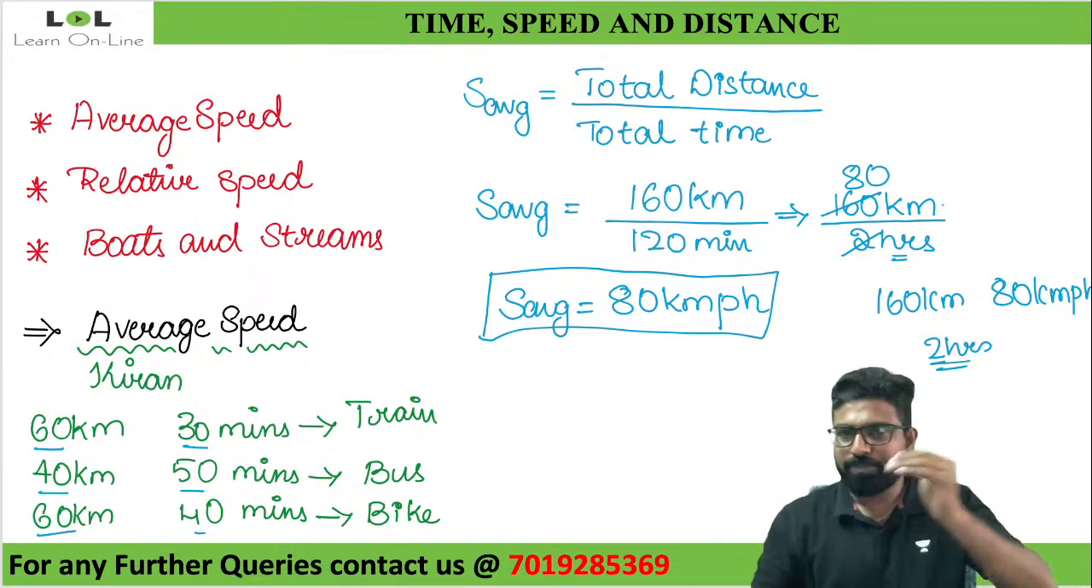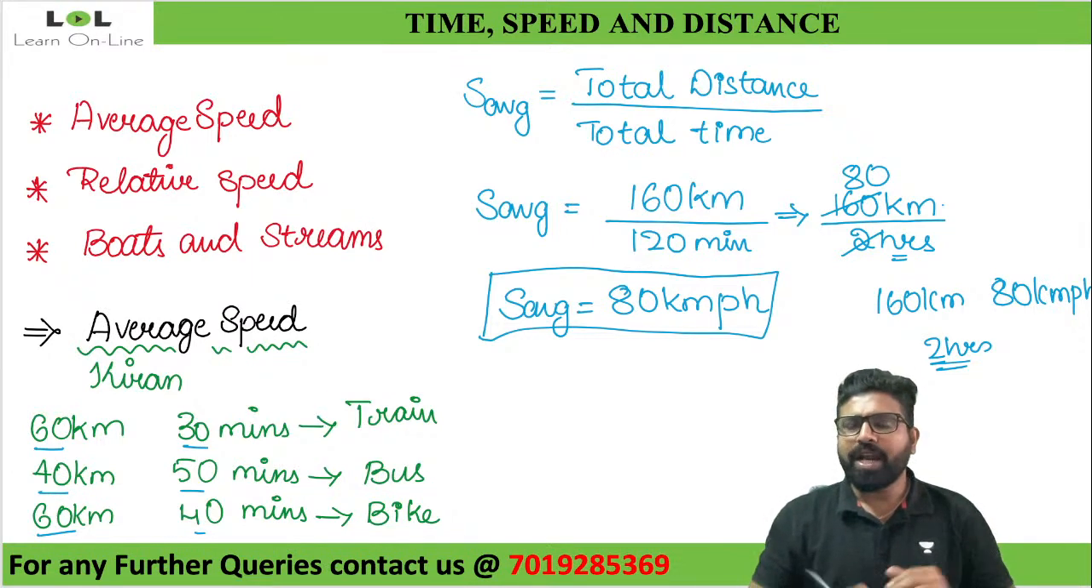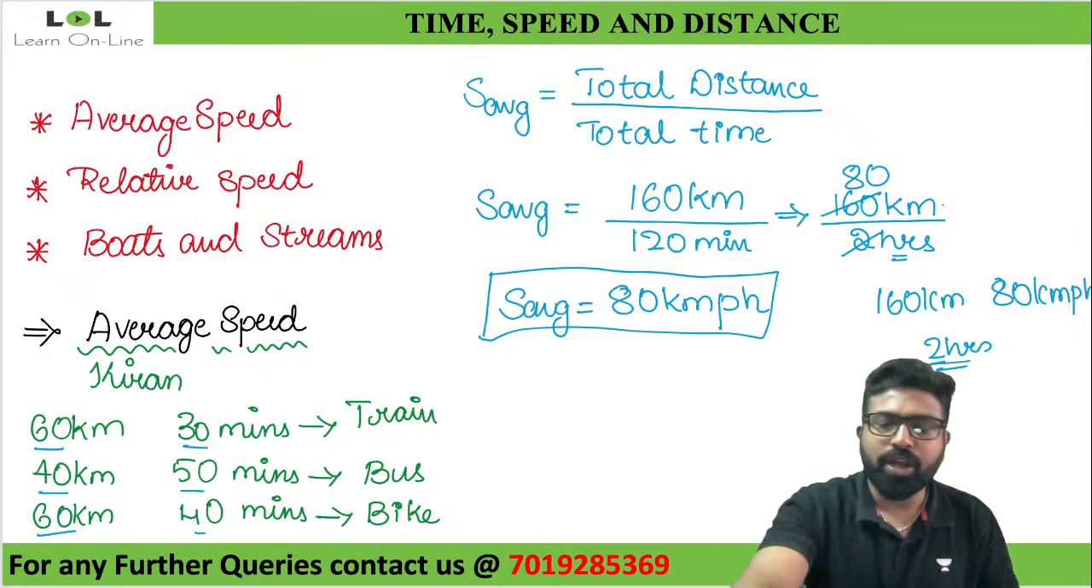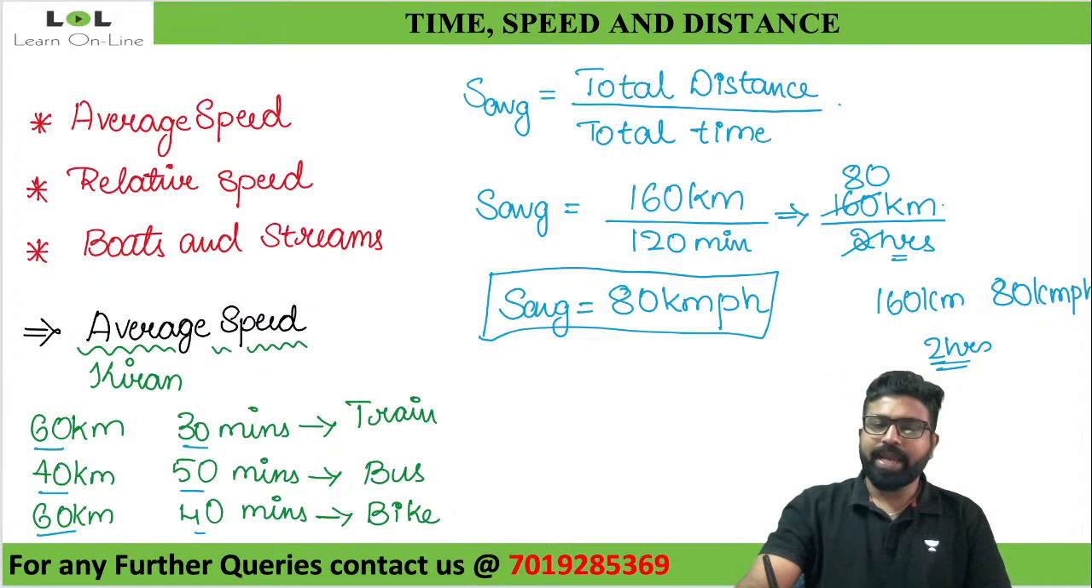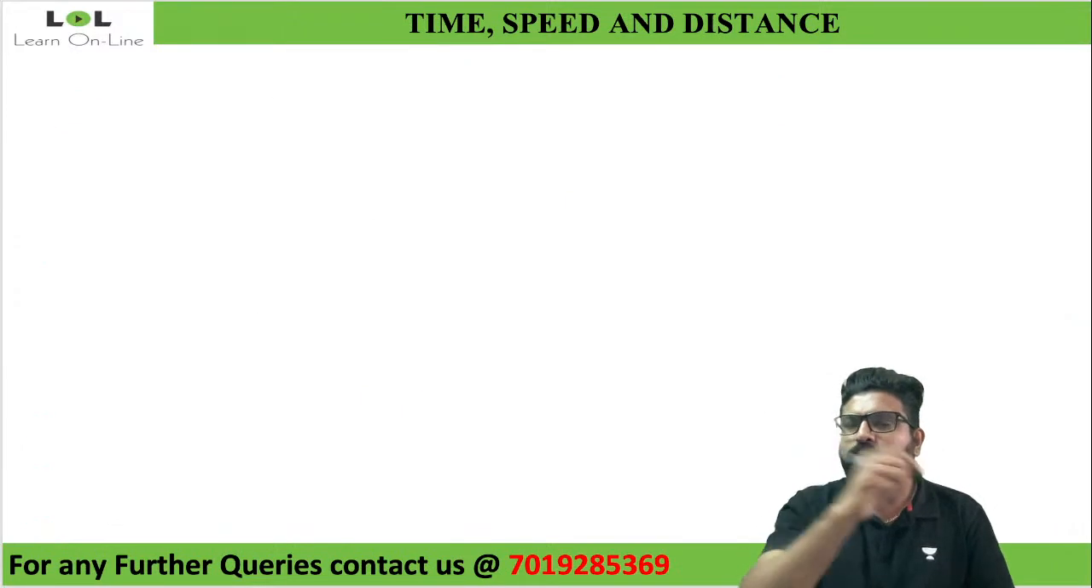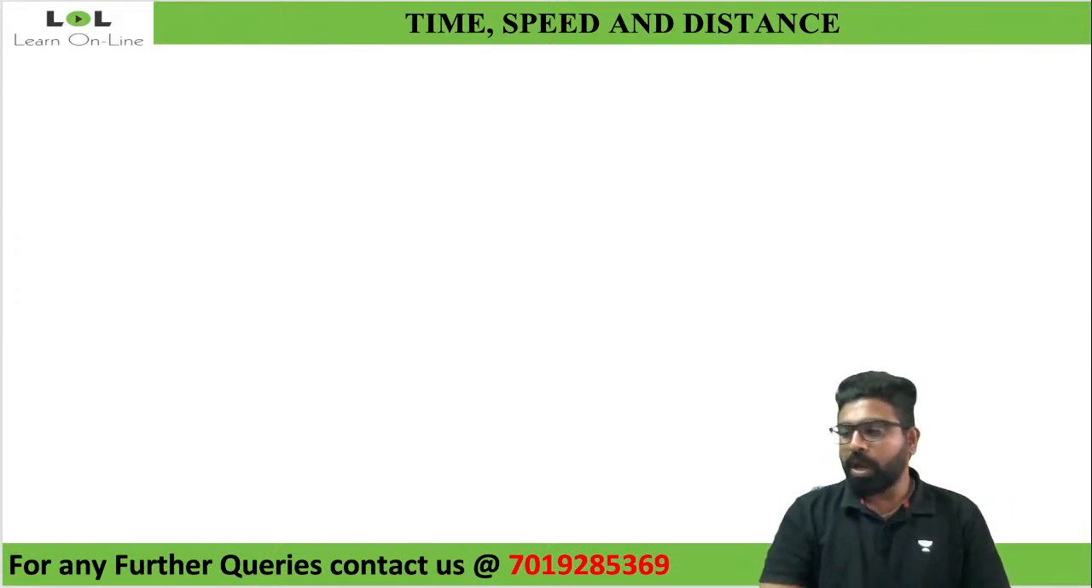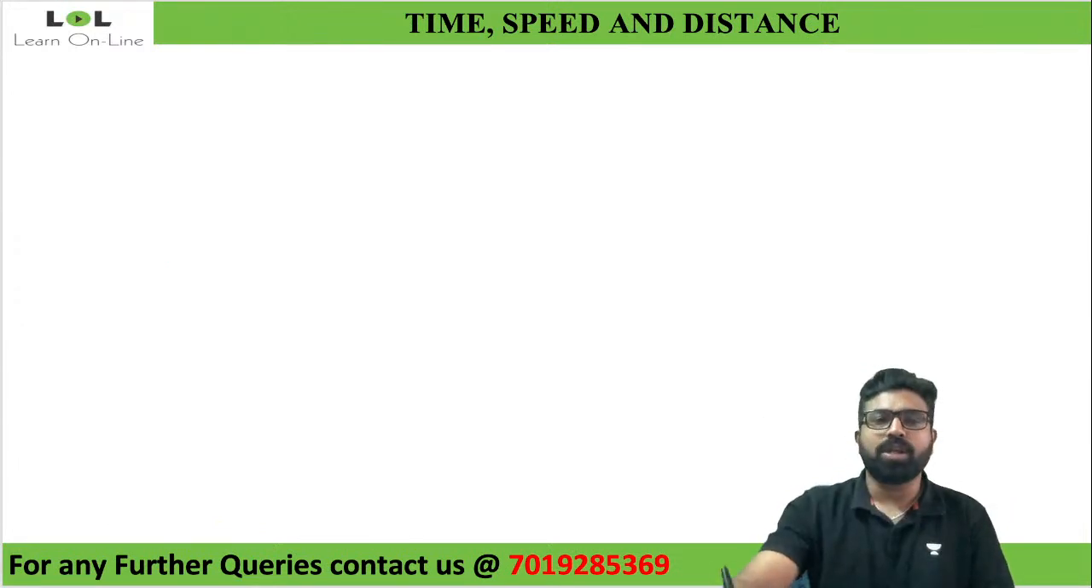Now observe here. How did I get average speed? I got to know that average speed is nothing but total distance traveled by total time taken. Okay. I would give you one more example here and ask you to find what is the average speed.